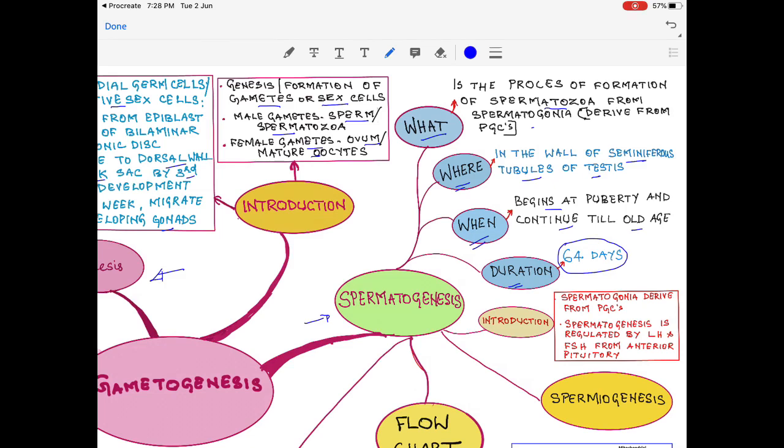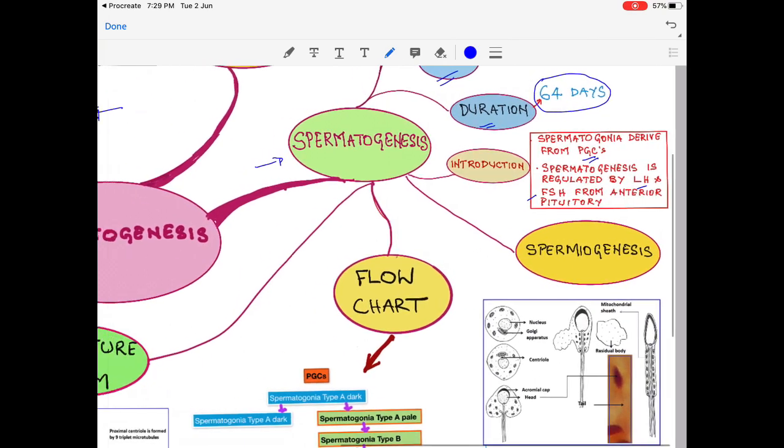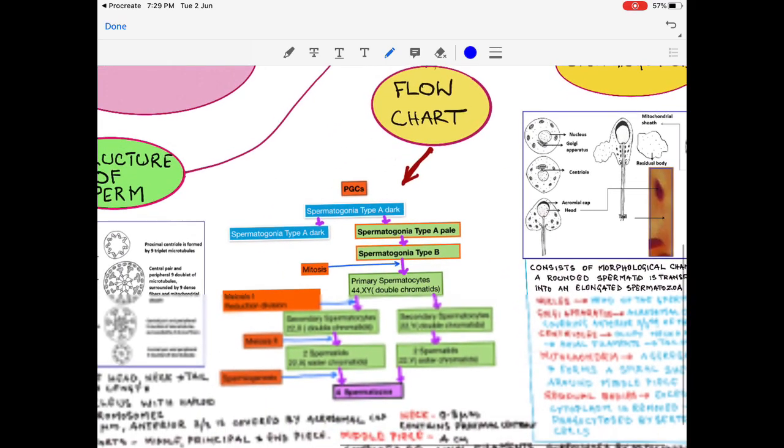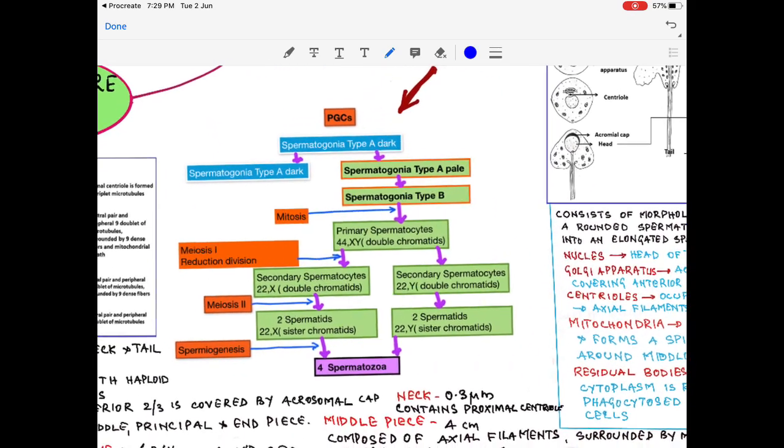Now the spermatogonia, I already said, are derived from primordial germ cells. Spermatogenesis is regulated by luteinizing hormone and follicle stimulating hormone from the anterior pituitary. Of course, testosterone, the male hormone, is required for spermatogenesis. Now we'll see the flow chart of spermatogenesis. This is the flow chart.